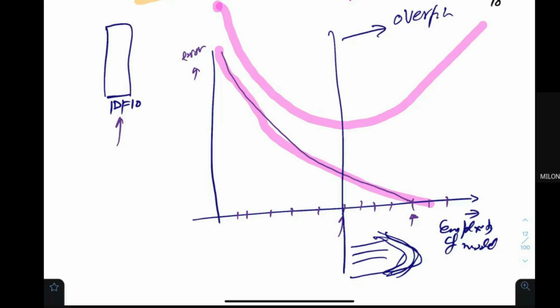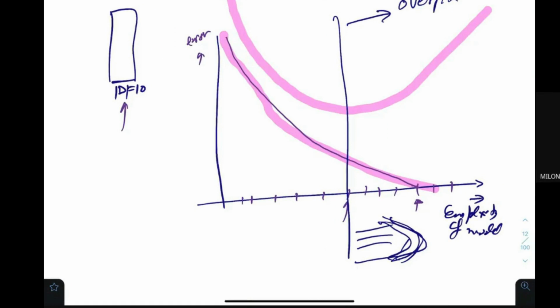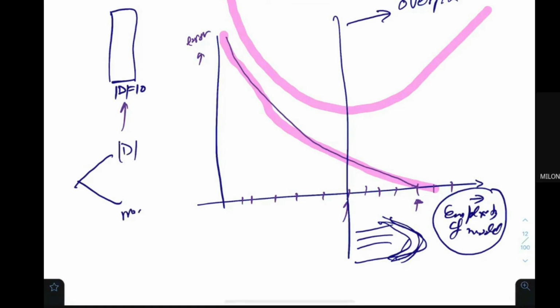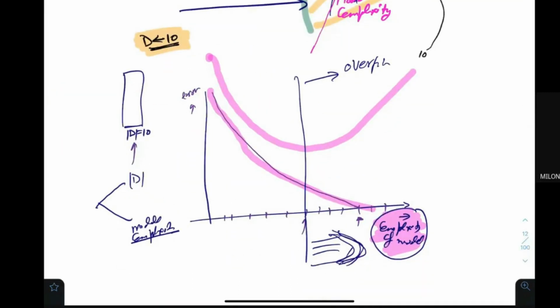Now I wanted to talk about how you increase the number of parameters and how you increase the number of training examples. Increasing the number of data items is easy compared to increasing the complexity of the model. Why? Because if you increase the model complexity, you have to invest a lot of processing power. You cannot compute this immediately. You have to invest a lot of power over there. So if I see this graph from a very high-level perspective, I would understand this part that okay,